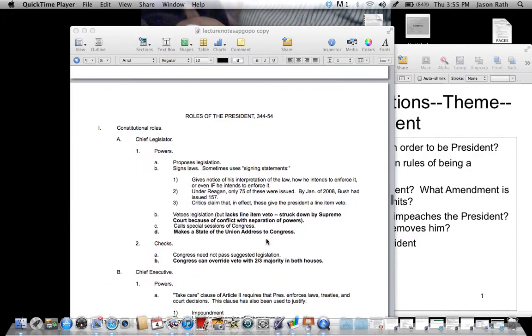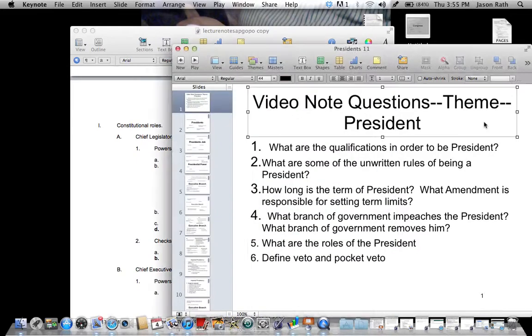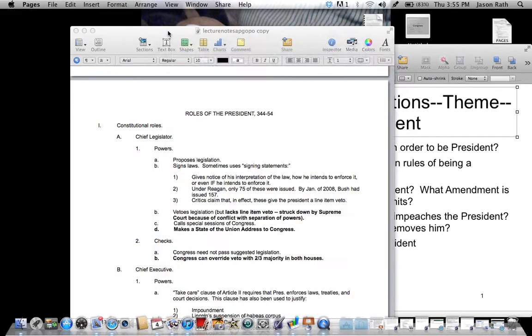Here are the roles of the president. This is, again, one of the questions right here. So we've talked about what the qualifications are, what the unwritten rules are, what the terms of office are, and what amendment is responsible for setting these terms. You should be able to answer these 3 questions. This is what we're going to be talking about now, 4, 5, and this one you do on your own. So, roles of the president. I'm going to go kind of quick with this. It's not too difficult.